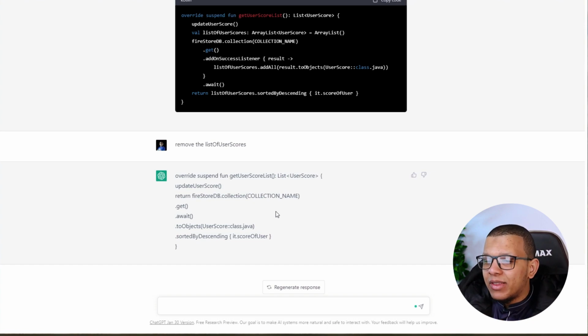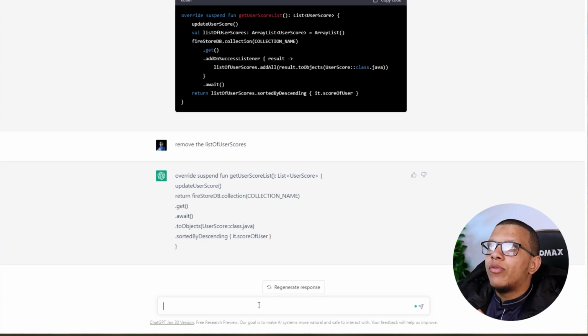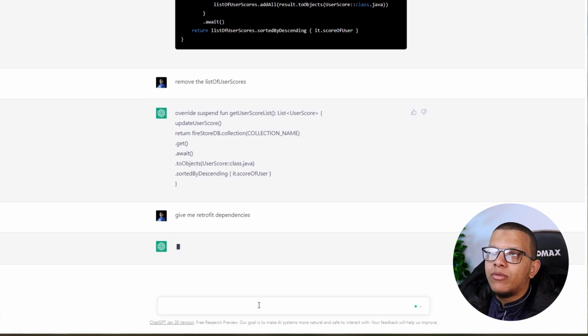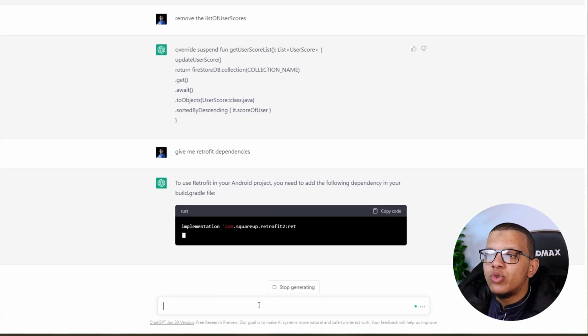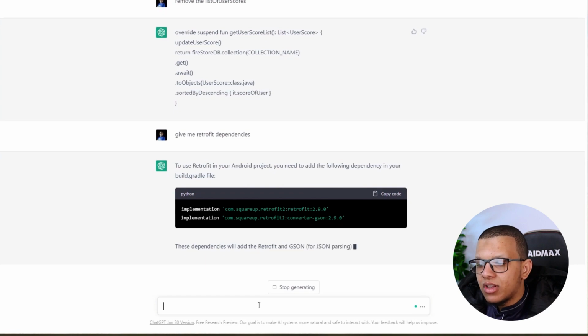But at the end, this is really a good thing. It can really help you in some way or another. It can boost your productivity, search for things. Well, there's many stuff here. For example, if I wanted to search for the retrofit dependencies, give me retrofit dependencies. I don't have to go to Google. I think he will do it. I don't have to go to Google, search for the latest retrofit. It's 2.9, exactly. The converter JSON. Yeah, this is stuff.